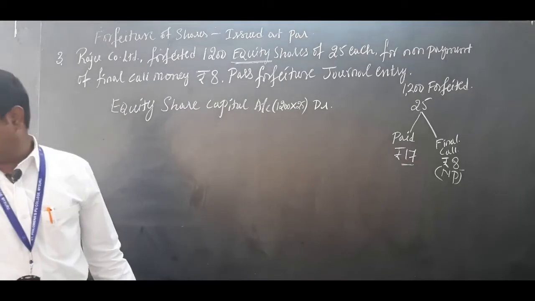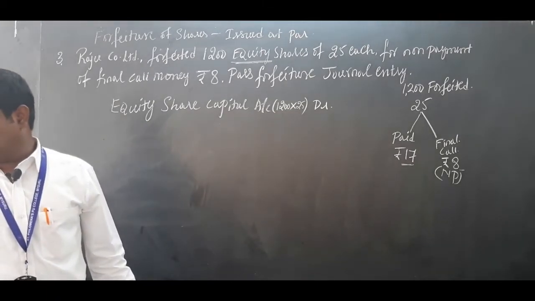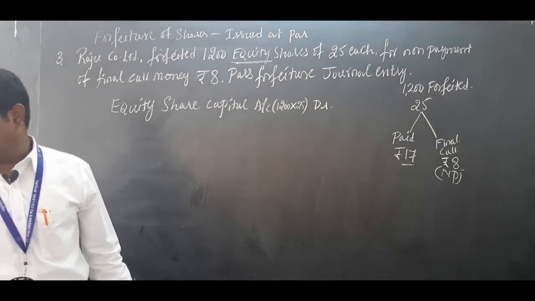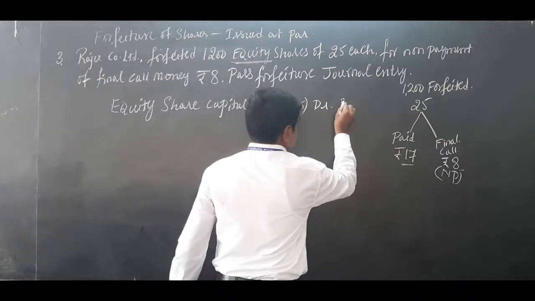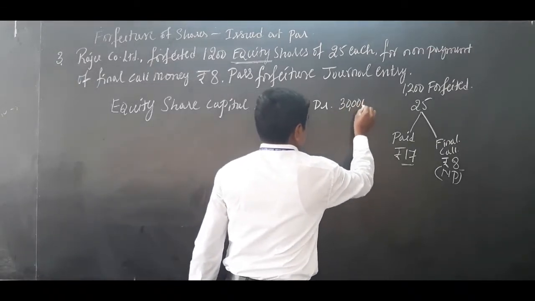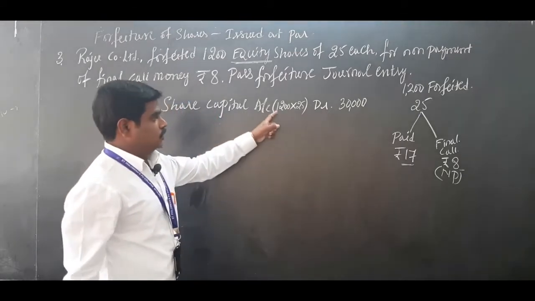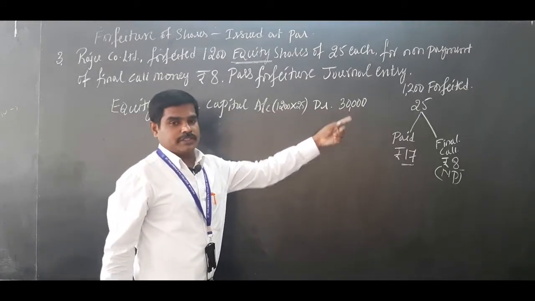Each share price is 25. So 1200 into 25, 30,000 rupees debit.